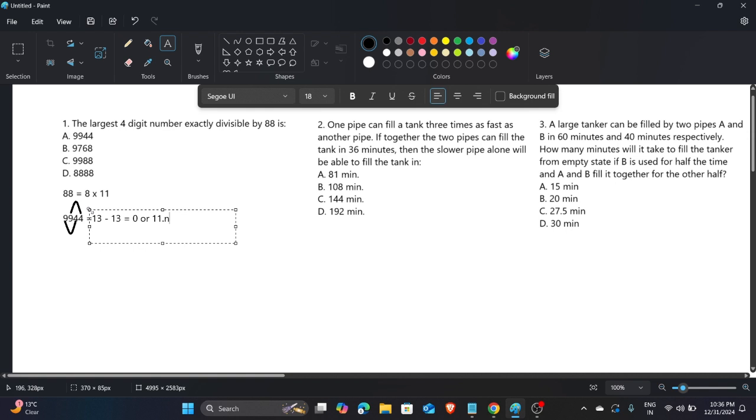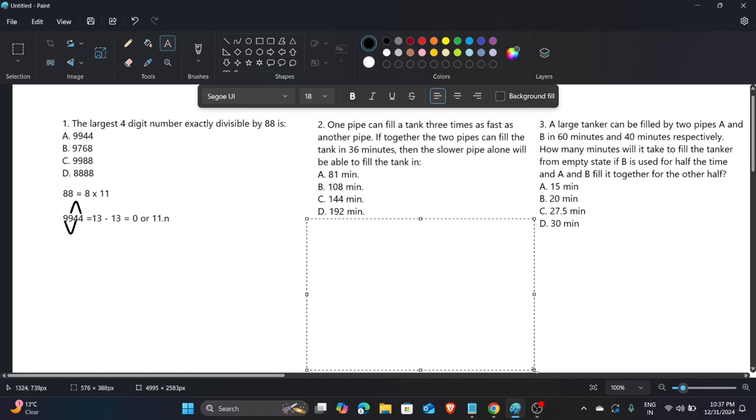So from that we can conclude that this number is divisible by 88, so the answer is this number. Now we do the next question. What are they trying to say in this question?